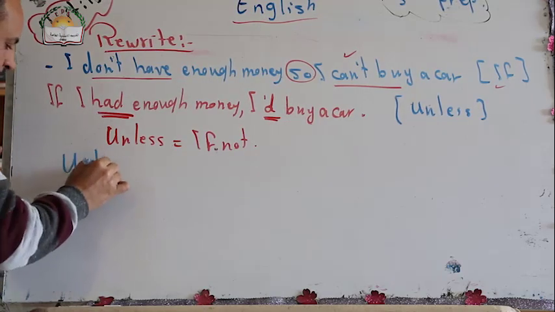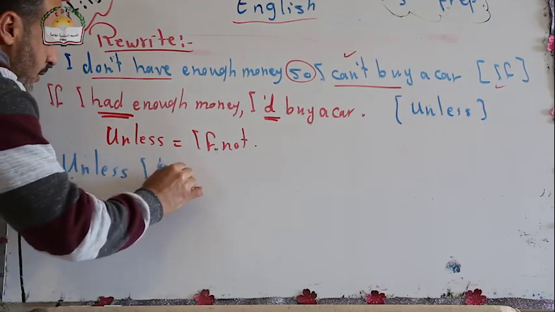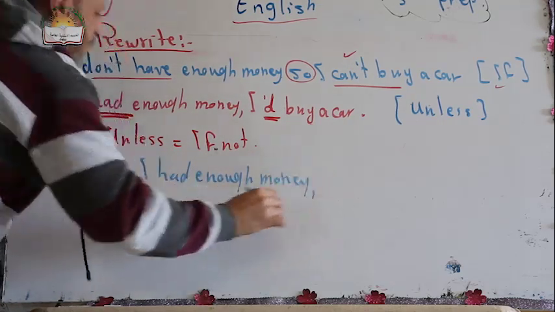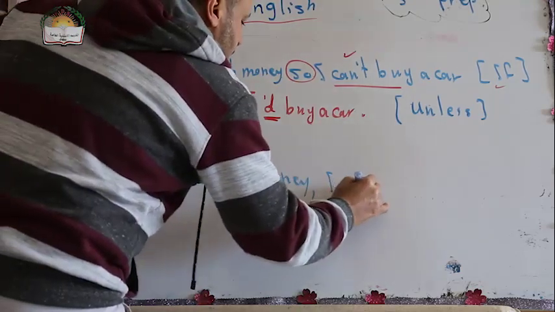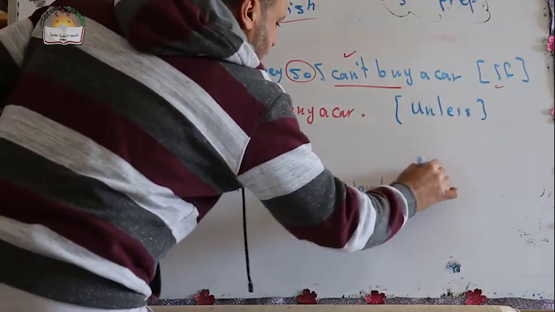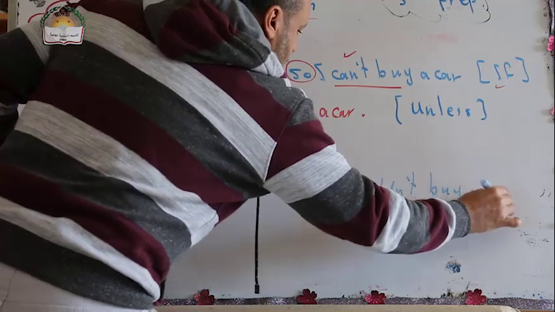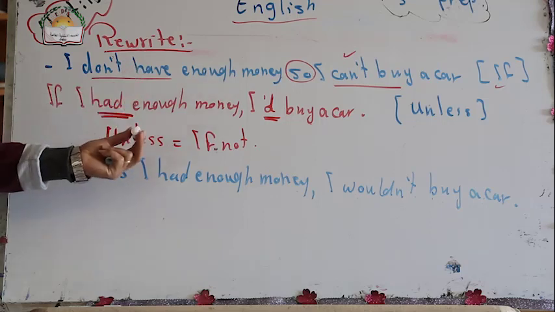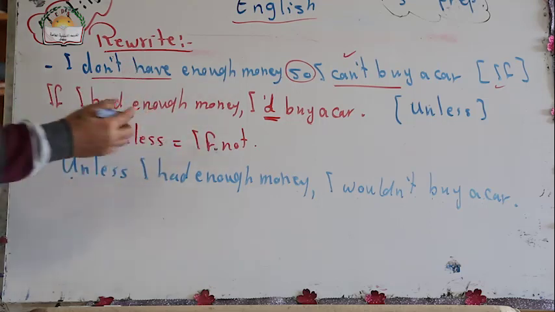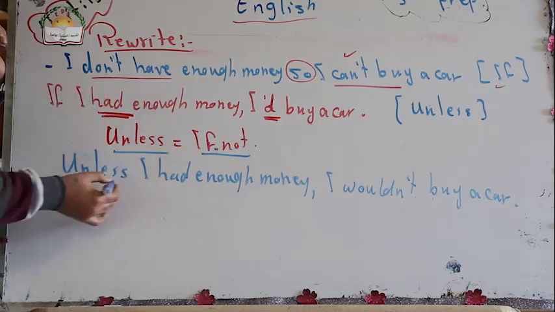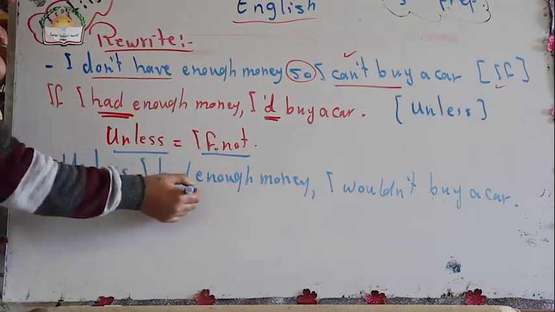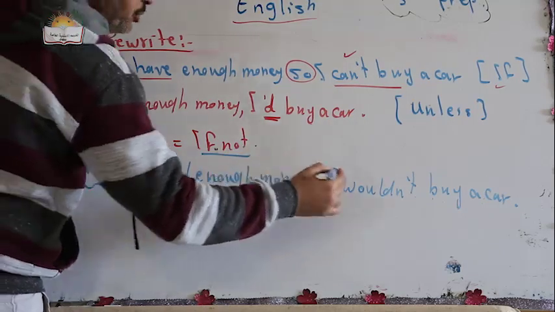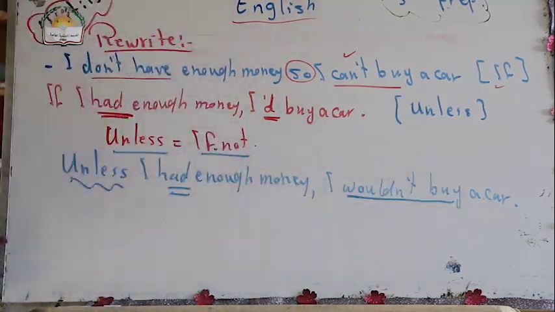Unless I had enough money, I wouldn't buy a car. So using unless is the negative of if. If not means unless. And I started with unless, followed also by past simple, because we are talking about the second conditional, and wouldn't plus infinitive.